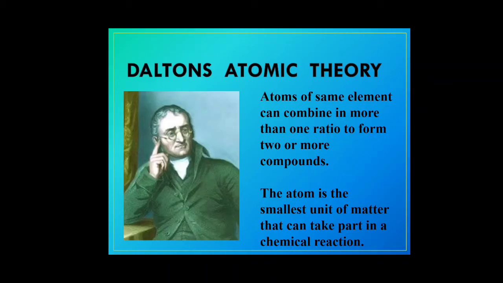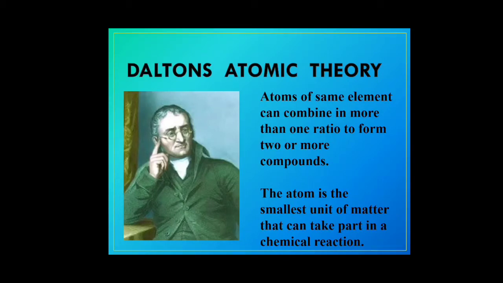Atoms of the same element can combine in more than one ratio to form 2 or more compounds. Let's see the example of carbon monoxide and carbon dioxide. In carbon monoxide, the ratio is 1:1, CO. Whereas in carbon dioxide, it is CO2, so the ratio is 1:2, 1 part of carbon, 2 parts of oxygen. So atoms of the same element can combine in more than one ratio to form 2 or more compounds. This was according to Dalton's theory.